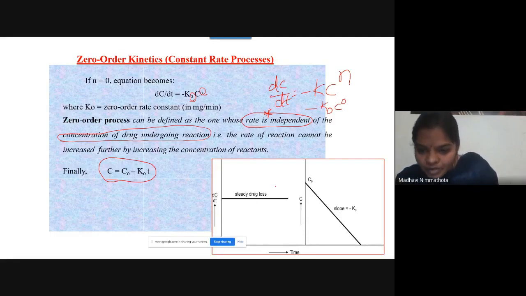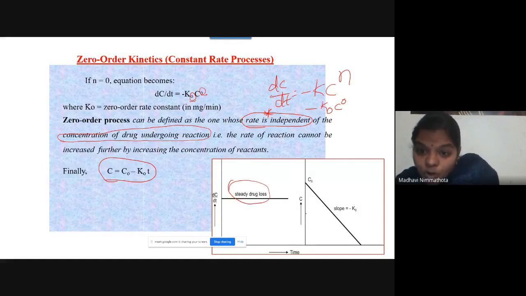Here, if you observe this graph, you have two different graphs. When you plot the graph between time versus rate of reaction, dC by dt, you will get a steady state drug loss. You will get a curve like this, indicating steady state drug loss. So the drug will be lost in a steady state manner.